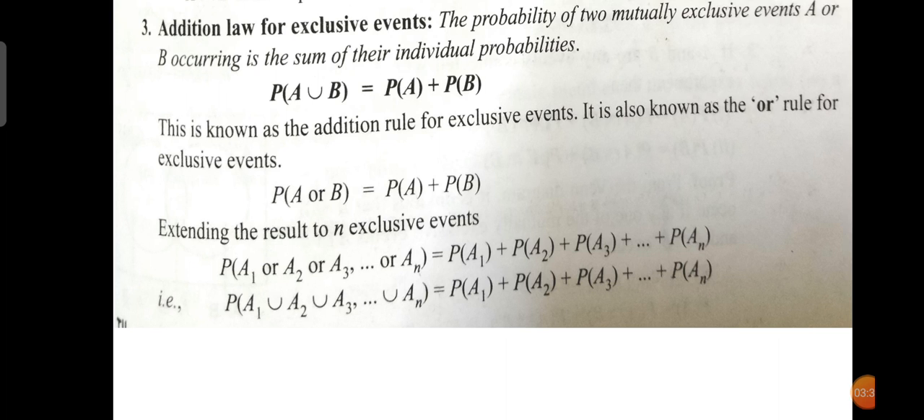And if n exclusive events are occurring, then P of A1 union A2 union etc. union An is P of A1 plus P of A2 plus etc. plus P of An.